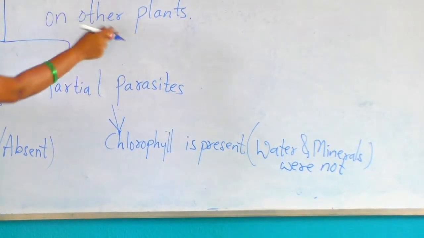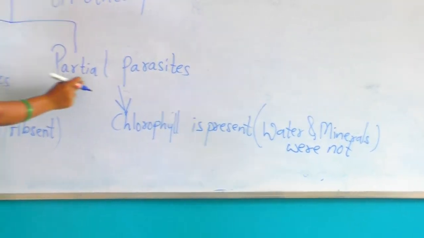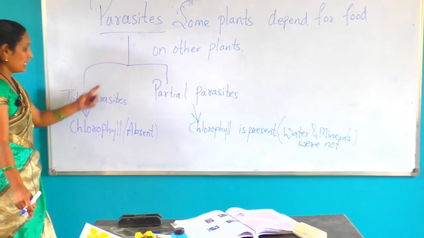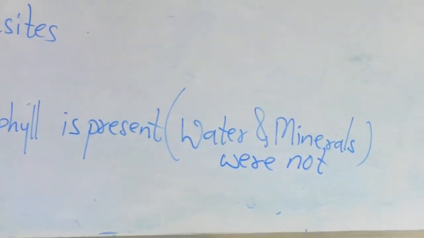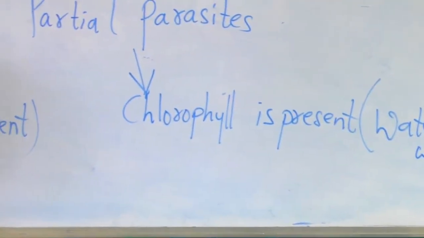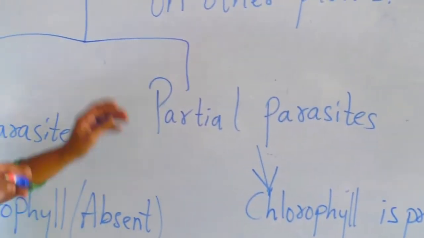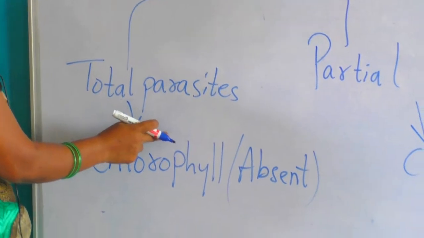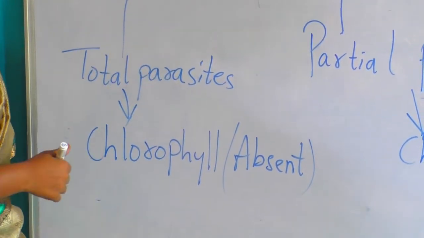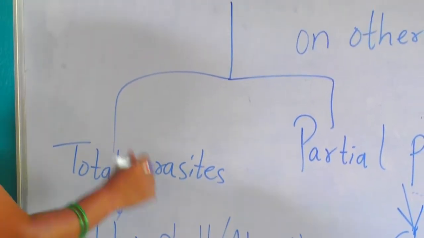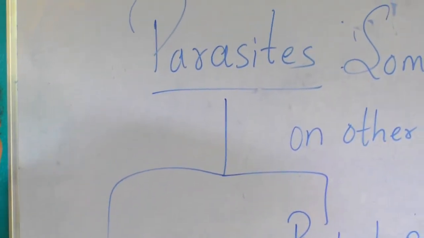See, parasites have two parts, total parasites and partial parasites. In total parasite, the plant does not have a chlorophyll part. Chlorophyll is completely absent in these plants. So for that reason, these plants can't prepare their food. For that reason, they depend on other plants.